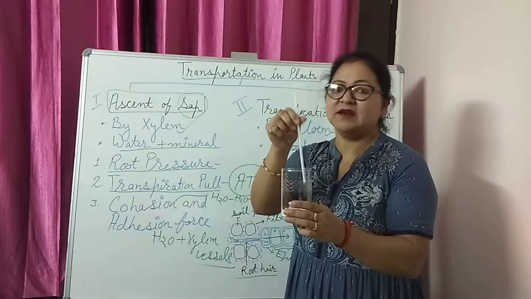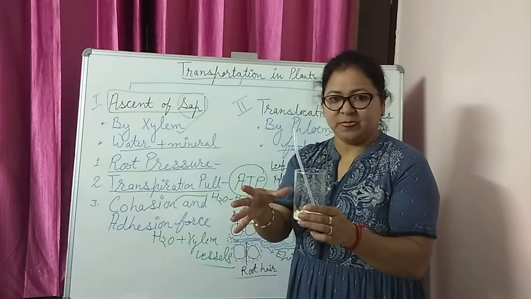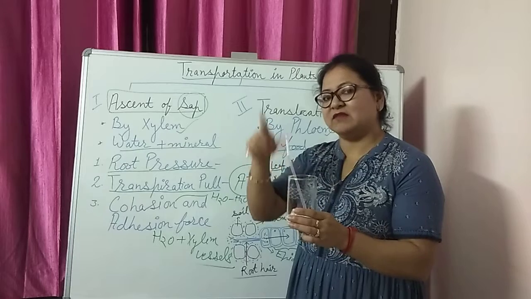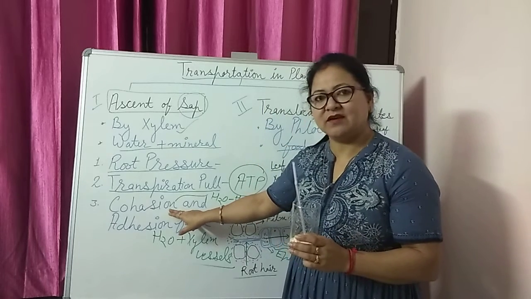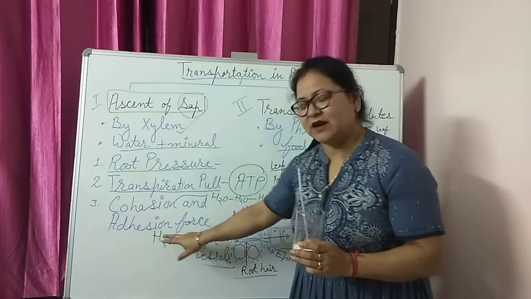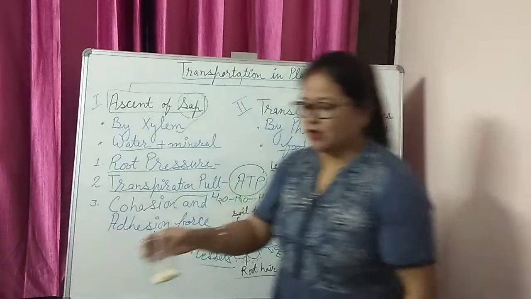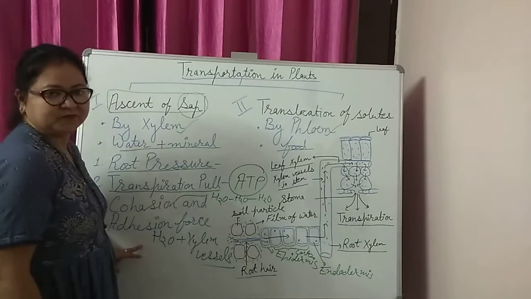So this capillary action is not possible with each and every combination. Both factors are required for movement within any capillary: cohesion force, attraction between similar molecules, and adhesion force, attraction between the water molecule and xylem vessel. So this is called capillary force or capillary action.